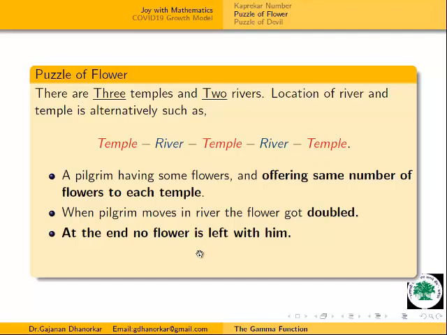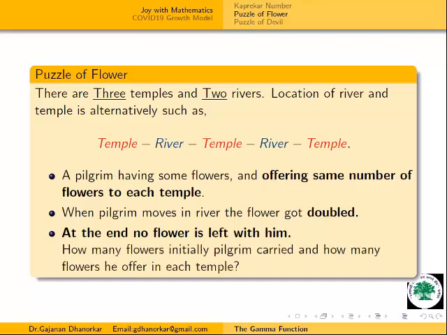I am sure that many in the audience know the answer to this puzzle because it is a very popular puzzle, but we will try to find the answer in a mathematical way and enjoy it. Now how to find this?